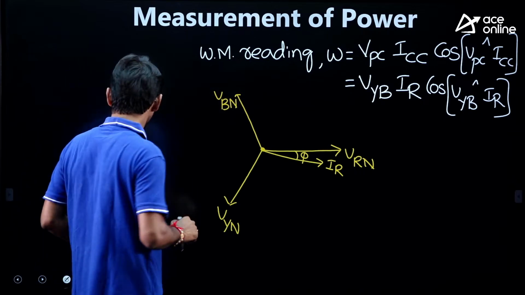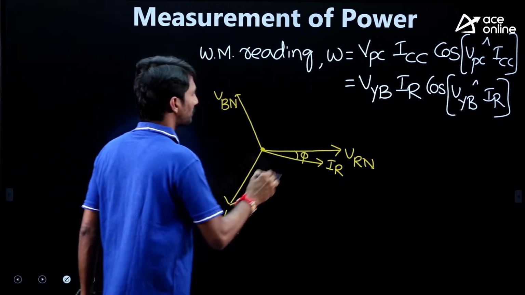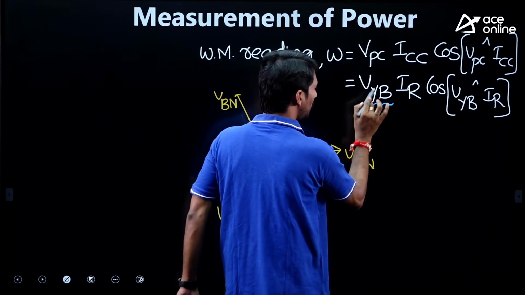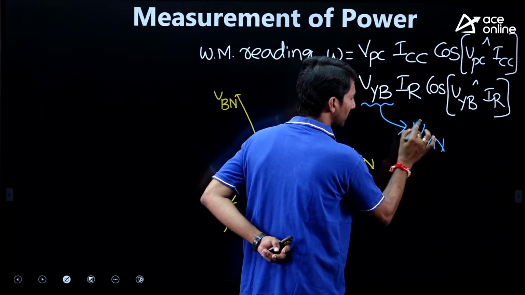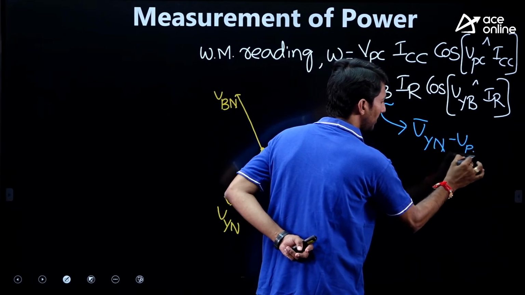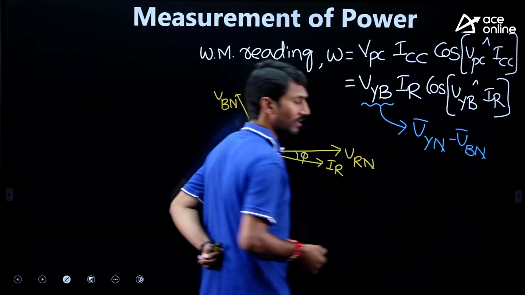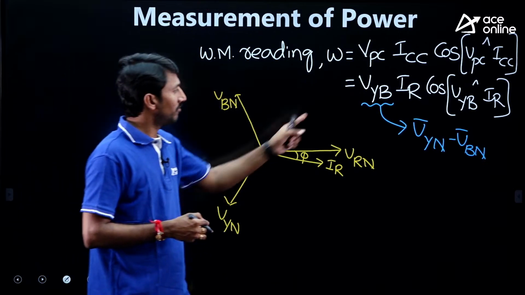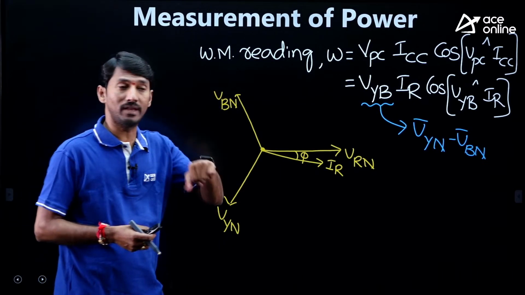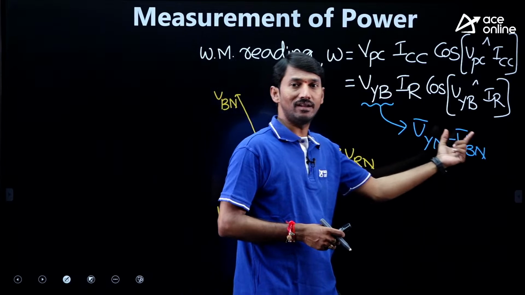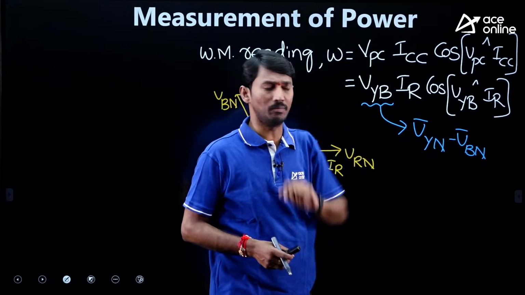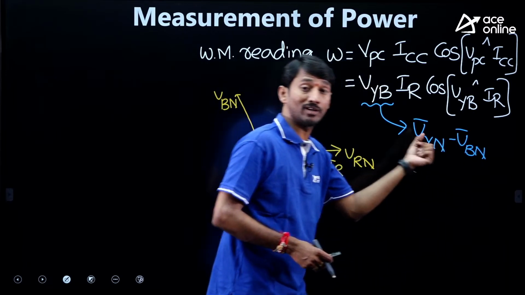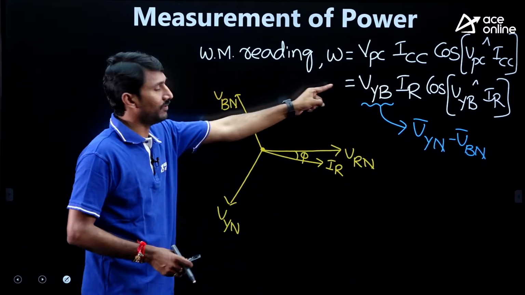Now, sir, what is VYB? VYB is nothing but VYN minus VBN, the vector combination of VYN and the reverse vector of VBN. Minus VBN means the reverse vector of VBN. If you add these two vectorially, we get VYB.